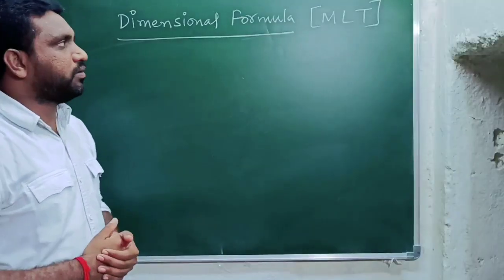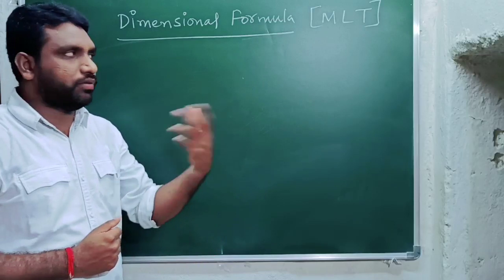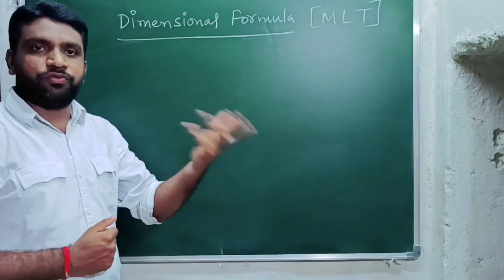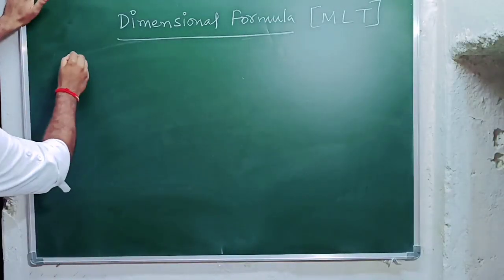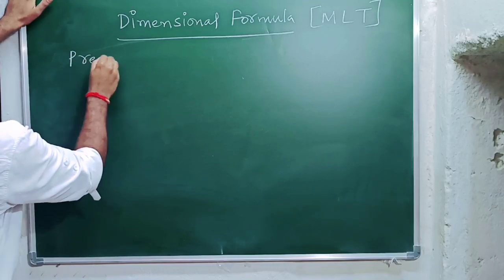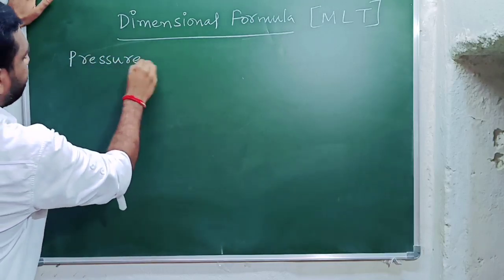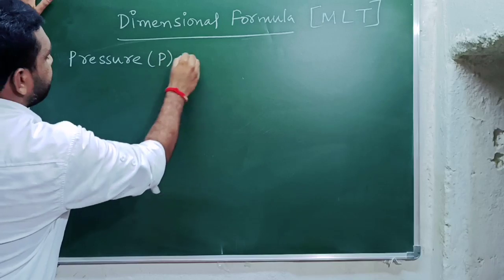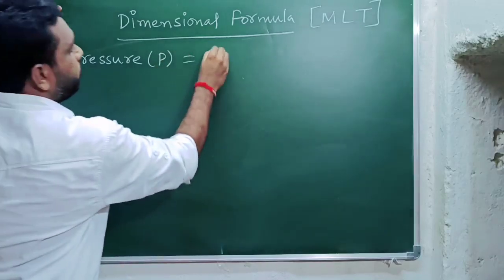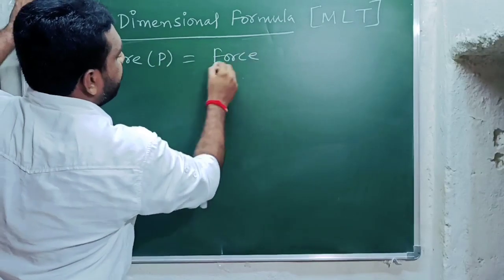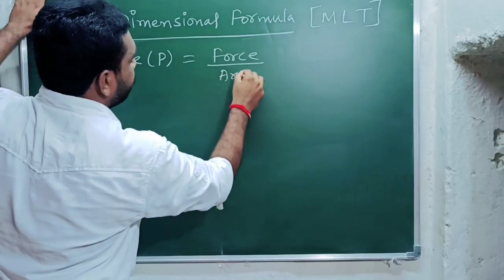Okay friends, after the completion of the dimension formula of area and volume, now we are going to consider a few more examples. Next we will consider pressure. We are going to find the dimension formula of pressure. As we know that pressure equal to force by area. What we can write? Force by area.